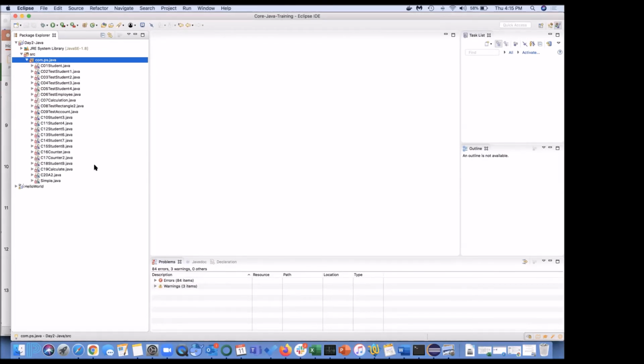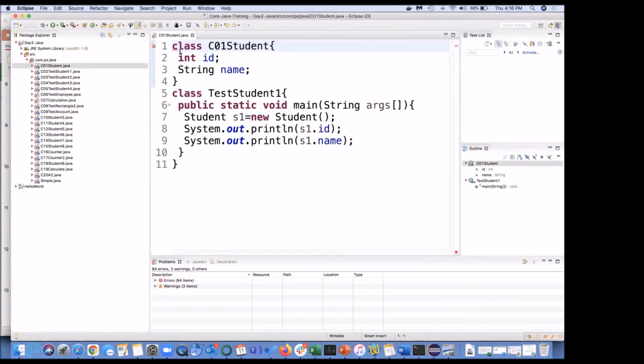Let me expand. Oh my God, we are having errors in everything. Why? Because of this package. I created the package, and now it is not getting the path. If I hover over it, it is saying the declared package does not match com.ps.java. Got it? What is the issue? Why is everything red here?